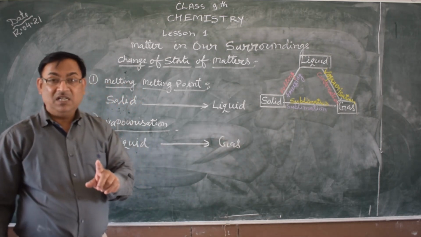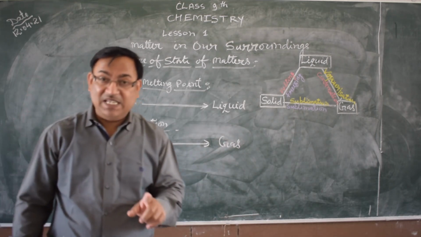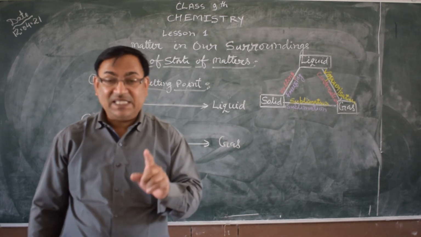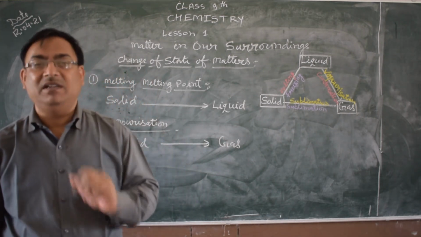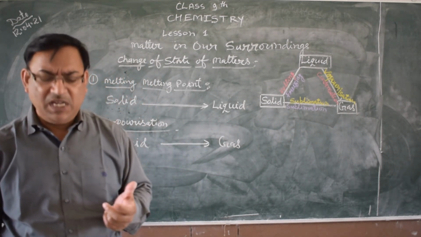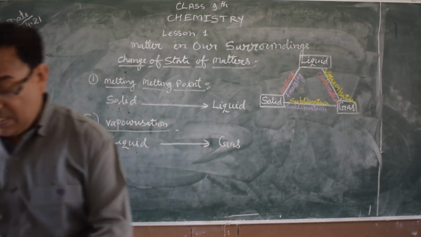But vaporization and boiling are different. What is the difference between vapor and gas?